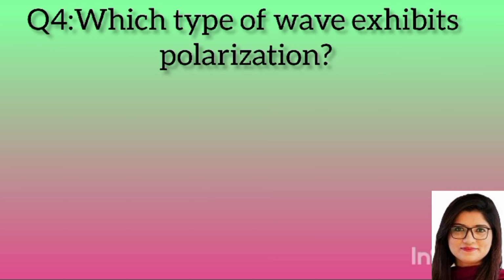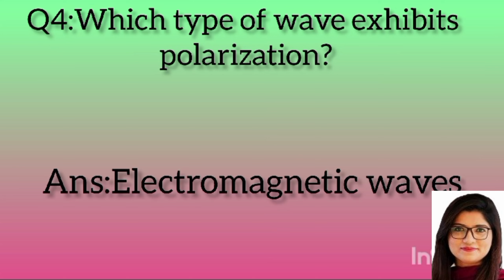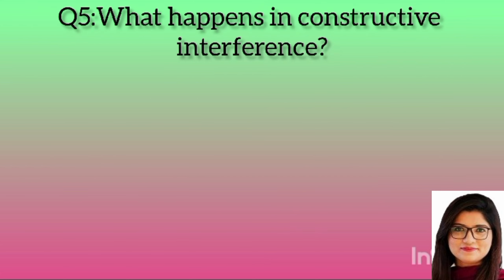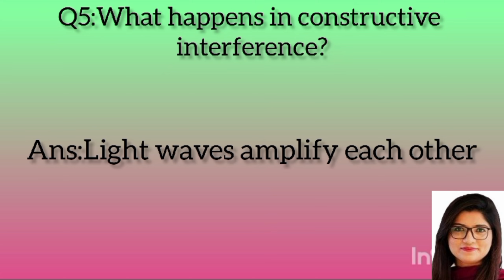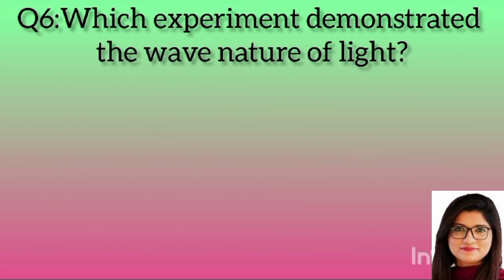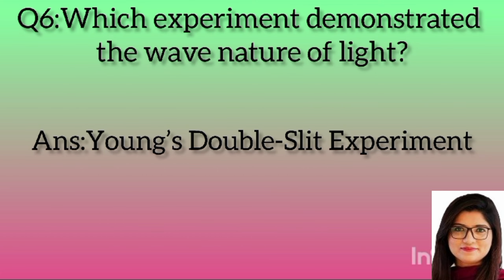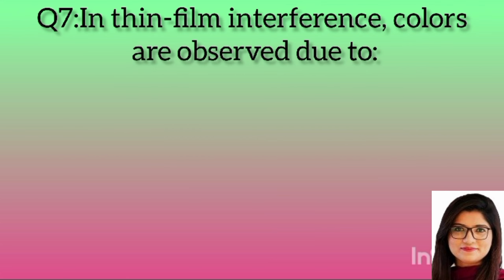Question 4. Which type of wave exhibits polarization? Answer: electromagnetic waves. Question 5. What happens in constructive interference? Answer: light waves amplify each other. Question 6. Which experiment demonstrated the wave nature of light? Answer: Young's double slit experiment.